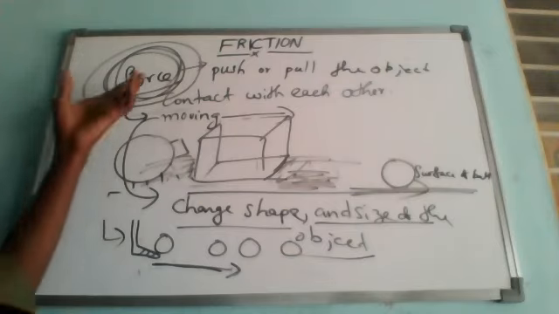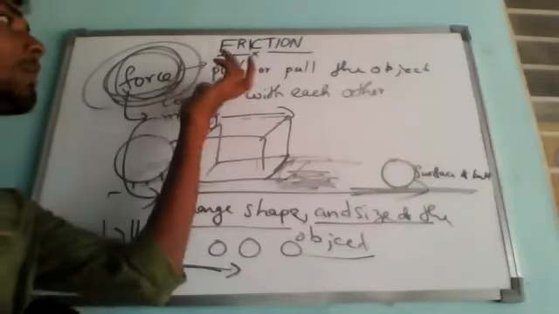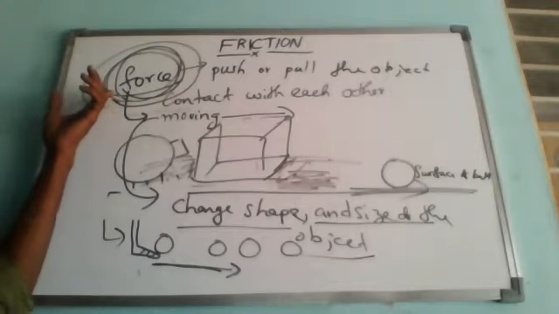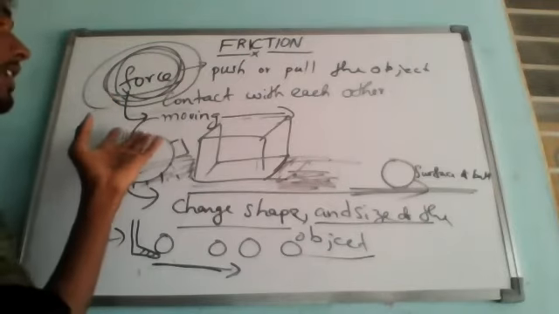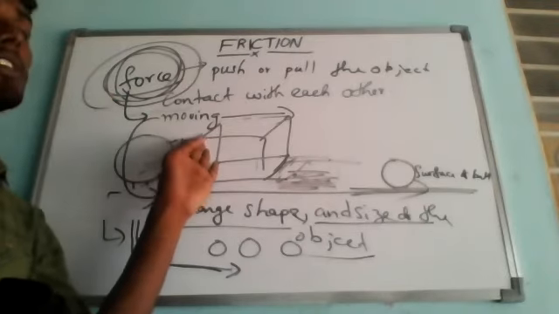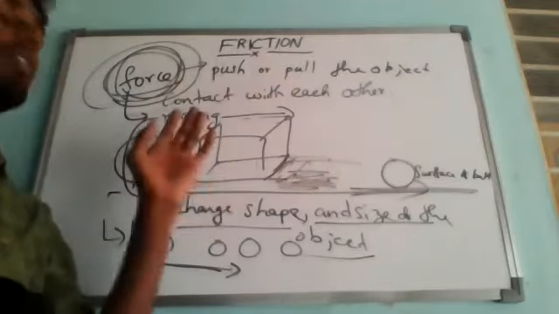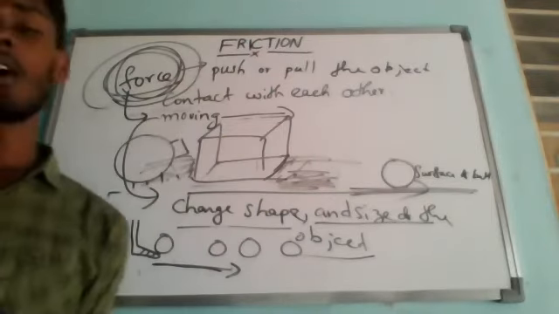So what is force? Force is a push or pull on an object. Due to this force, we can create movement in a body which is at rest, or bring a body to rest which is in motion. Like that, we can also change the shape and size of an object.